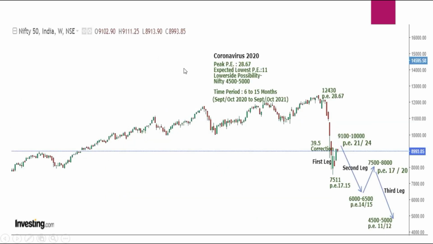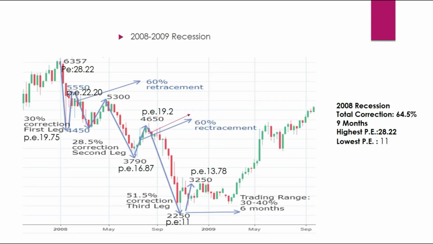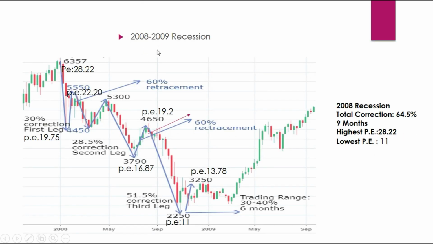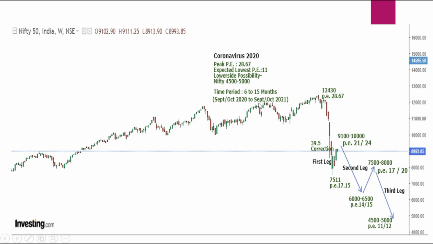Now the current coronavirus issue. If you could see, even this peaked out around the January-February period, and the PE has been 28.67. Yes, coronavirus is unexpected, but one of the important things is that it is slightly delayed in terms of its correction by more than 1 year, because this correction was in 2000, this correction was in 2008, and this correction should have been somewhere in 2018 or 19. But it has extended a little, but it maintained the January period for the correction.